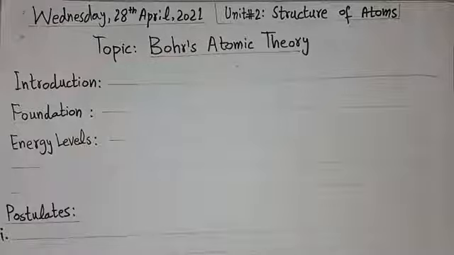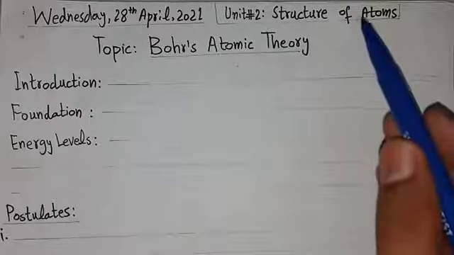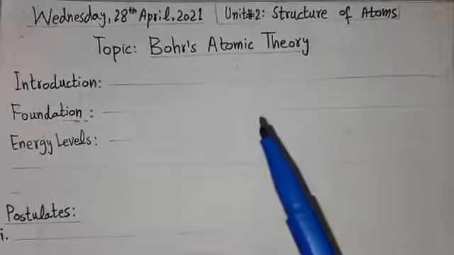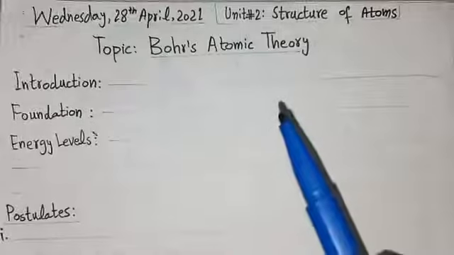As you know, our online classes have started and physical classes are off due to the critical condition of COVID-19. We were learning chapter number 2, Structure of Atoms. In this chapter we have already learned what an atom is and its structure.